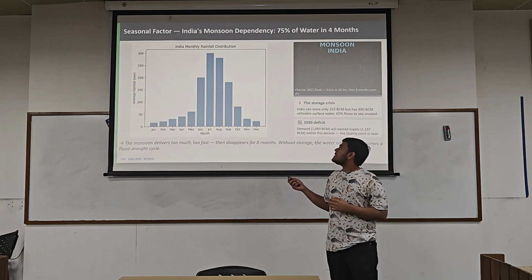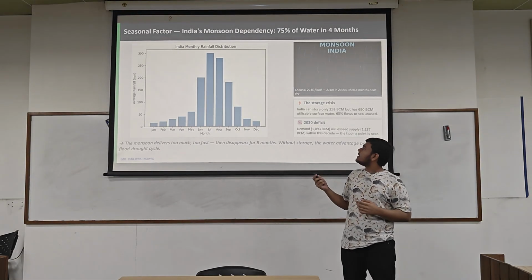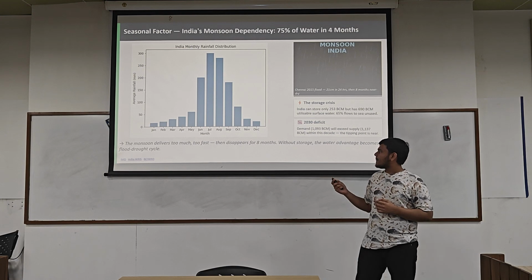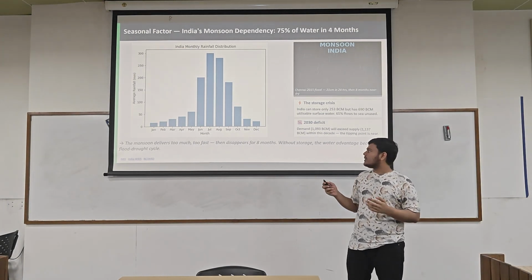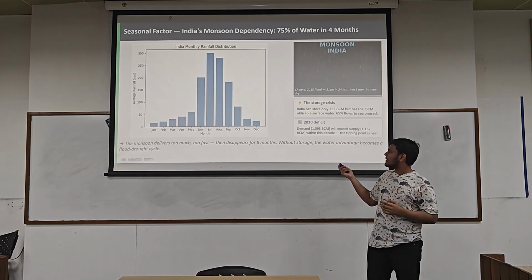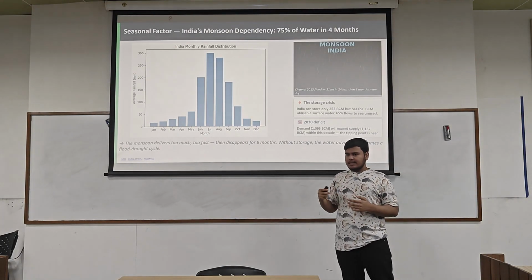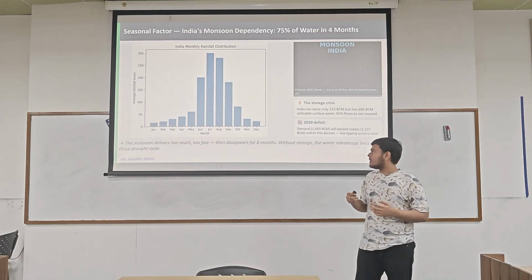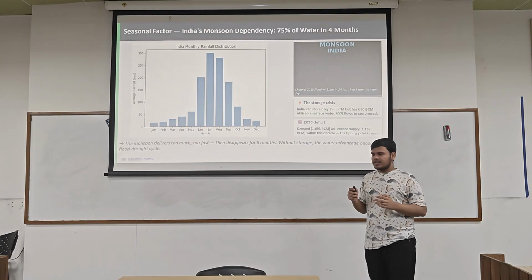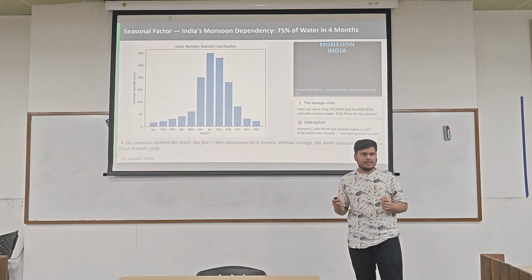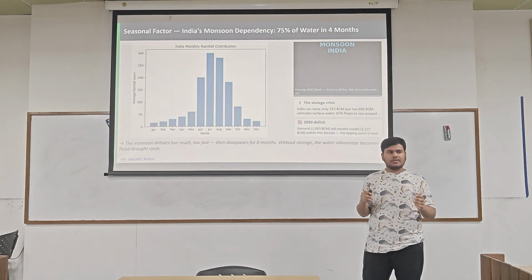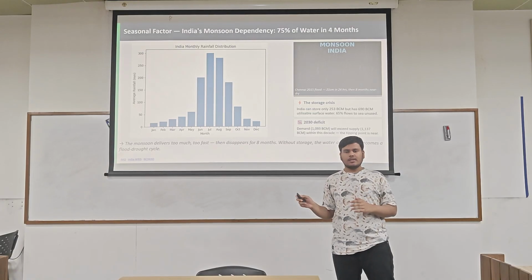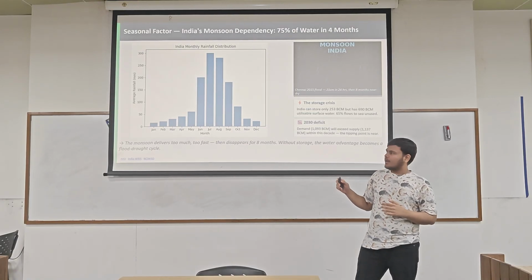The last factor is seasonal factors. This is the monsoon dependency of India. 75% of annual rainfall comes in just 4 months, June to September. The problem is storage. India can only store 253 billion cubic meters, but has 690 billion cubic meters of utilizable surface water. So 65% of water just flows as runoff to the sea.